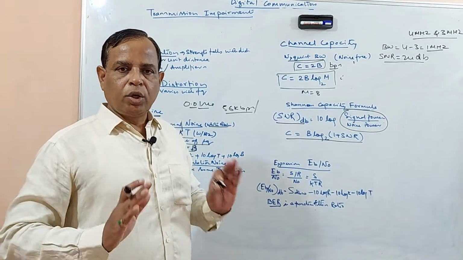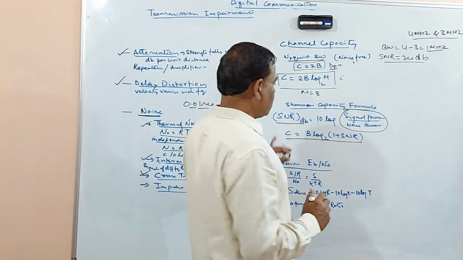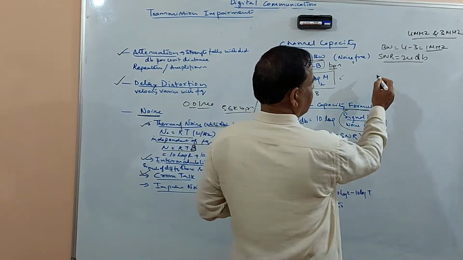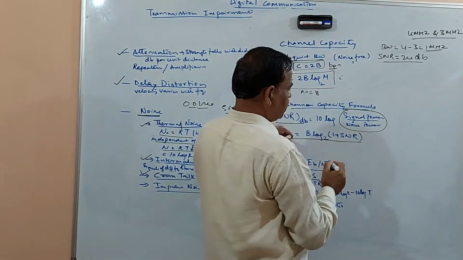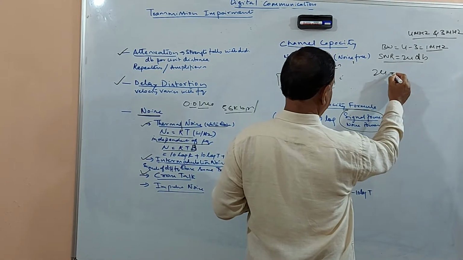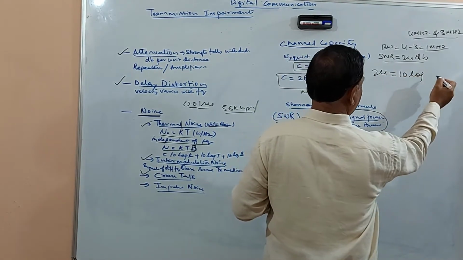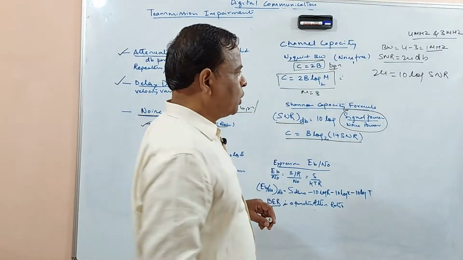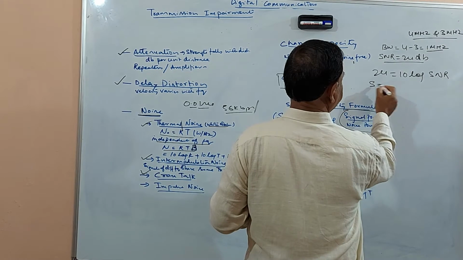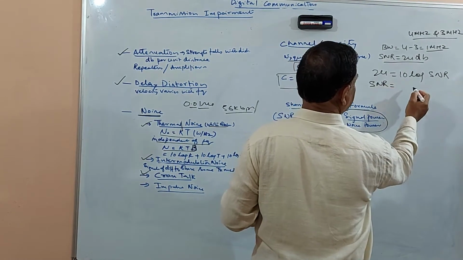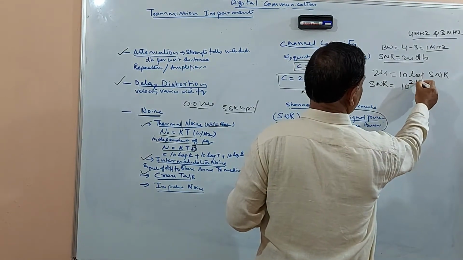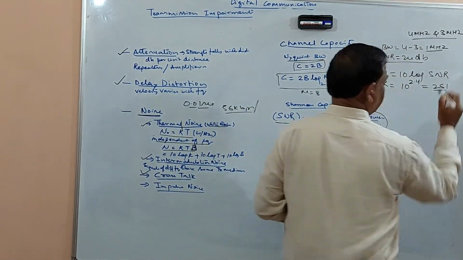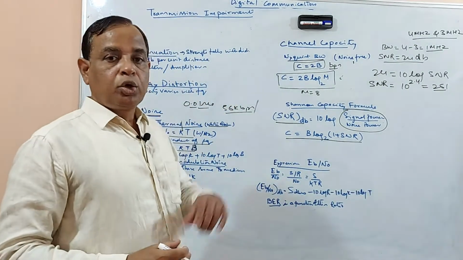First, you already know the SNR dB formula: 24 is equal to 10 log SNR, where SNR is the signal to noise ratio. If you calculate, SNR is equal to 10 to the power of 2.4, which comes around 251. So the ratio you got is 251.